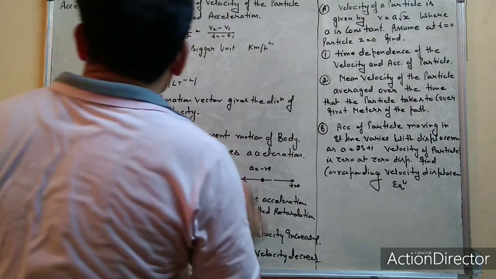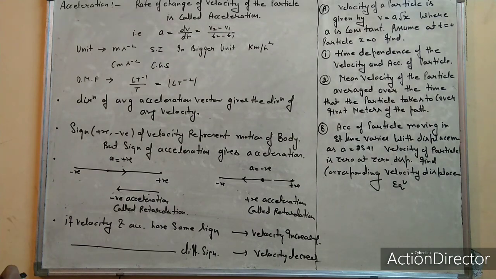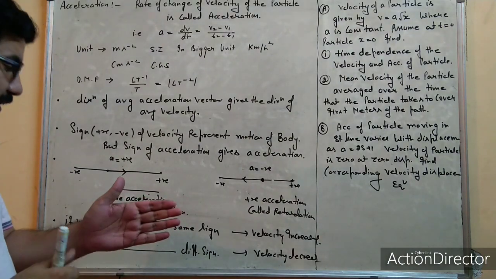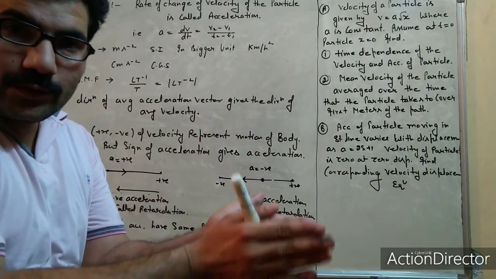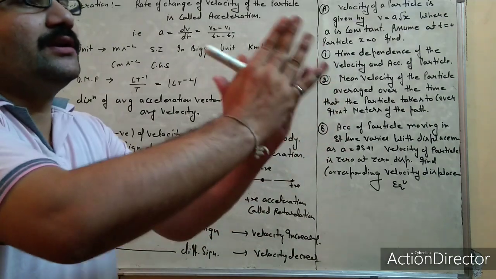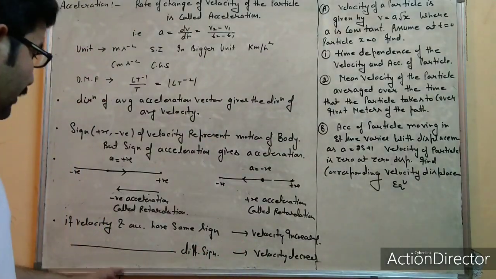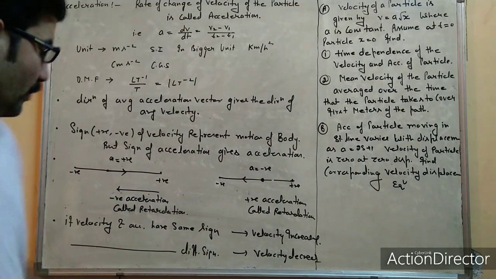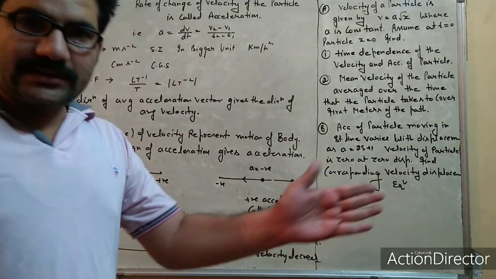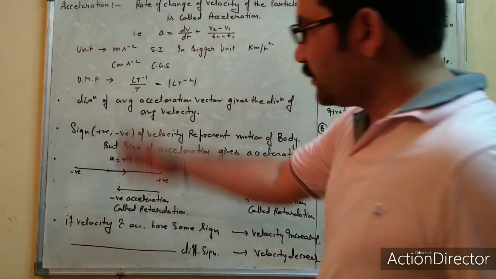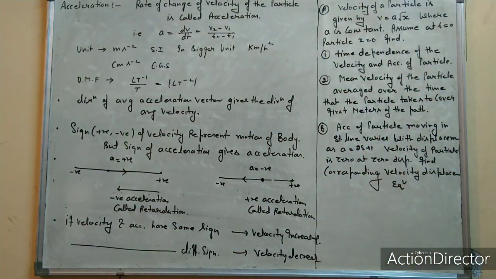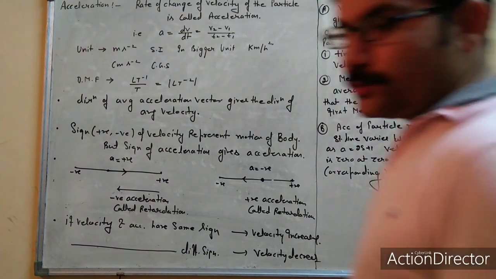Okay, this was all about the key points. It means that if velocity and acceleration are in the same direction, then the particle, body, object or vehicle always acquires larger velocity. But if they have opposite sign, velocity on that side and acceleration on that side, then velocity always decreases. So these are some important points related to acceleration. Now we will discuss types of acceleration here.